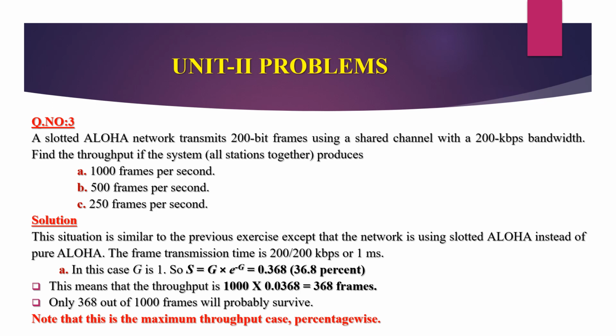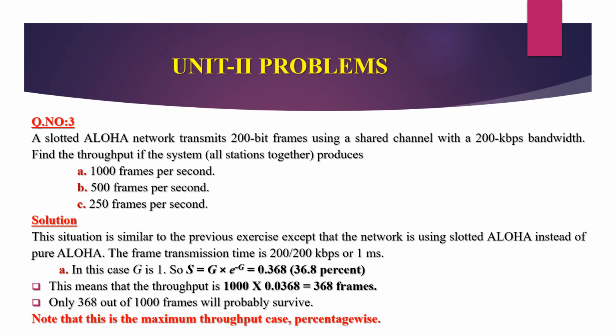The frame transmission time is 200 by 200 kbps, or 1 millisecond. First, case A: in this case G is equal to 1. So S is equal to G times e to the power minus G in slotted Aloha. So it is 0.368, that is 36.8%. This means the throughput is 1000 times 0.368, which is 368 frames. Only 368 frames out of 1000 will survive. This is the maximum throughput case percentage-wise.